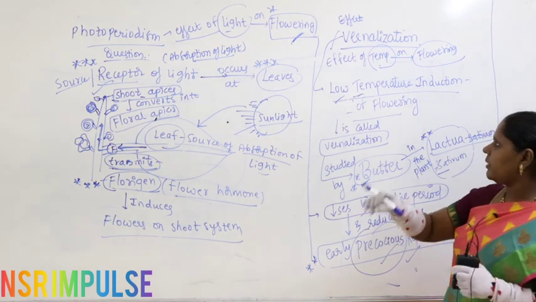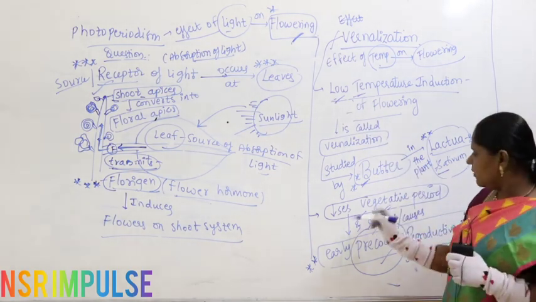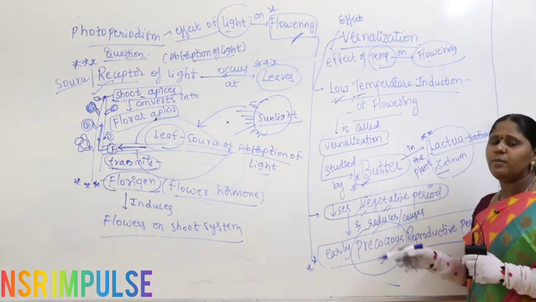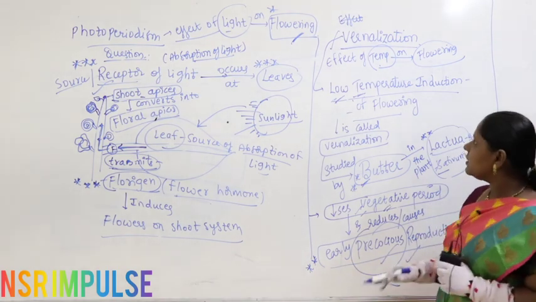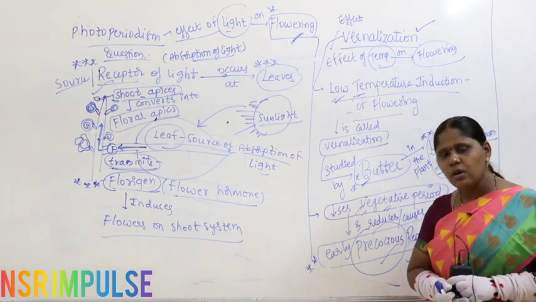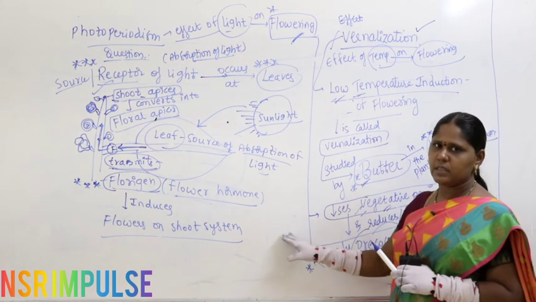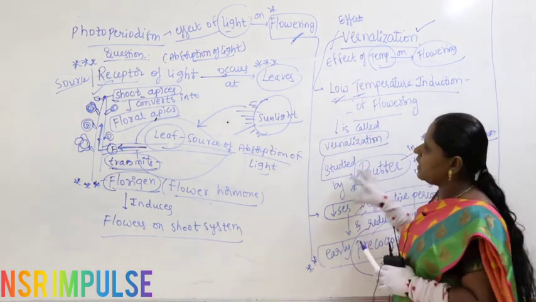Why? Because we are keeping the plant in low temperature. In low temperature the vegetative period decreases, early reproduction takes place, and early production of grains, fruits, vegetables takes place. Then it is called what? Vernalization. It is referred to as vernalization.